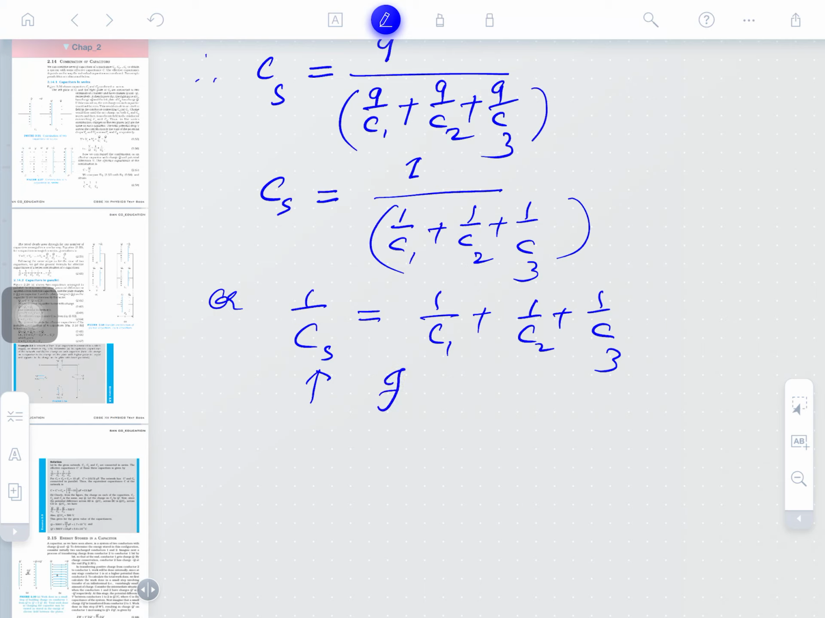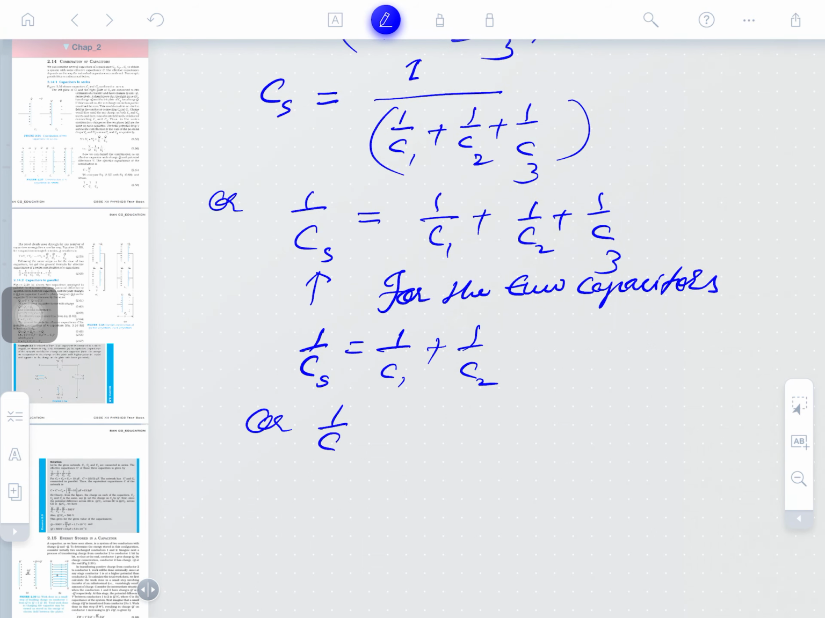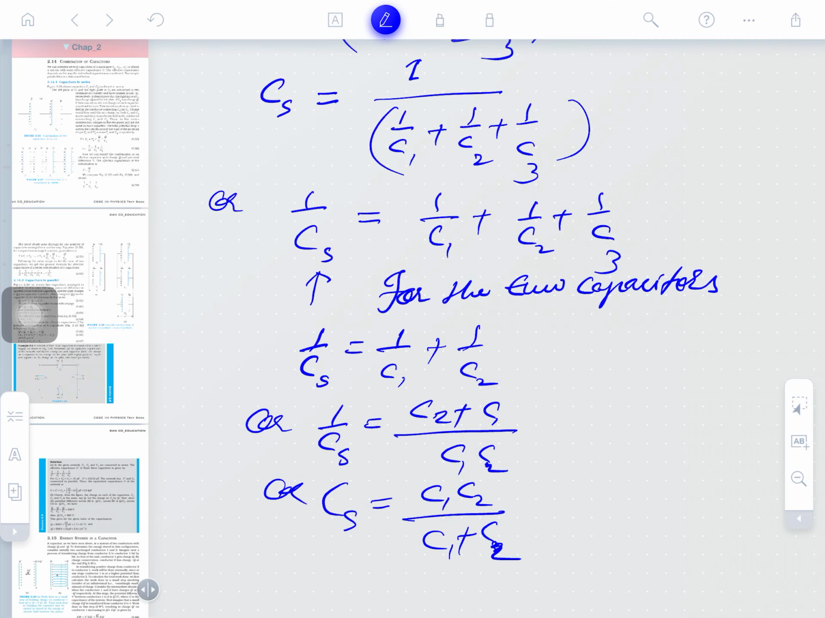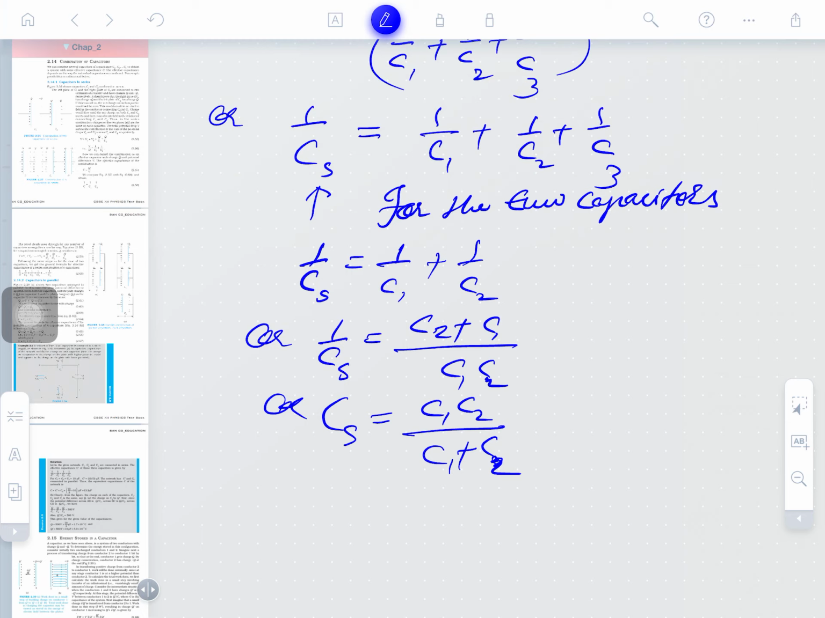Further, for two capacitors, it can be written as 1 by Cs is equal to 1 by C1 plus 1 by C2, and as you studied in 10th class, 1 by Cs is equal to C2 plus C1 divided by C1 C2, which can also be written as Cs is equal to C1 C2 by C1 plus C2, meaning product upon sum, clear. Product upon sum, as in 10th class you studied resistance in parallel, R1 R2 divided by R1 plus R2, okay.